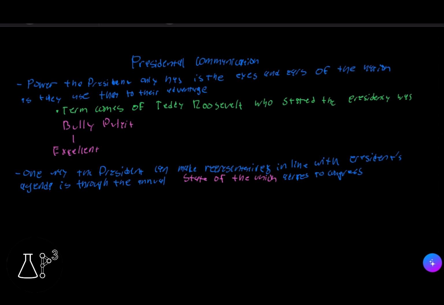One way the president can get representatives in line with the president's agenda is through the annual State of the Union address to Congress. And this is everything that we need to know on Unit 2 when it comes to the executive branch.